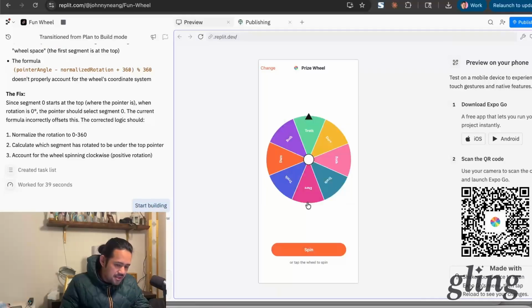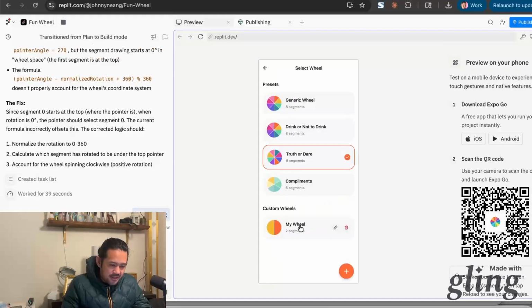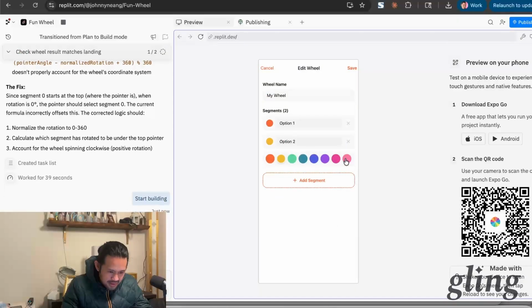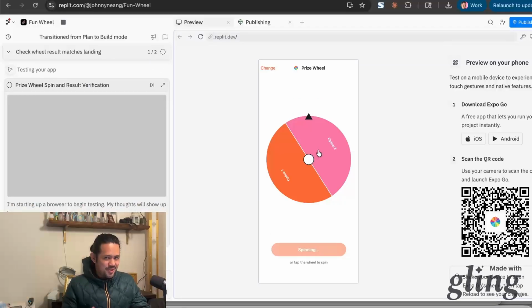Dare, right? So I think once it actually fixes this, I'm just going to publish this and see where it goes. I mean, it's fine. It works for what it is, and I love the idea that in my own segment, I can even go here, maybe edit this. Yeah, I can just change my own colors. I love this. I really do like the custom wheel. This is super cool. I would of course change the font and so many things here, but could we actually ship something that kind of works?